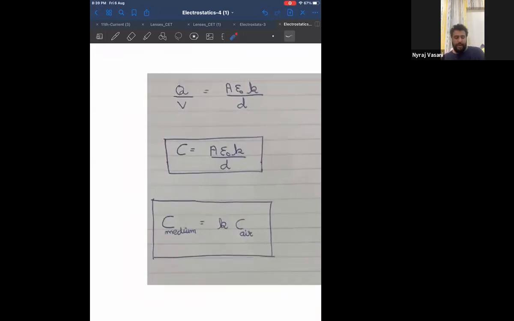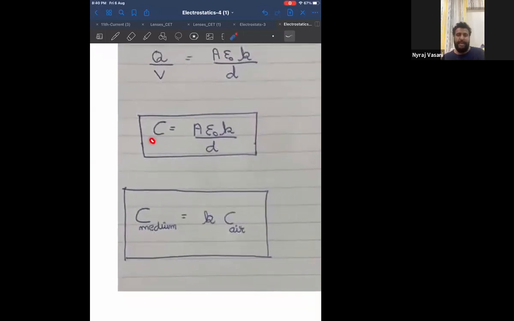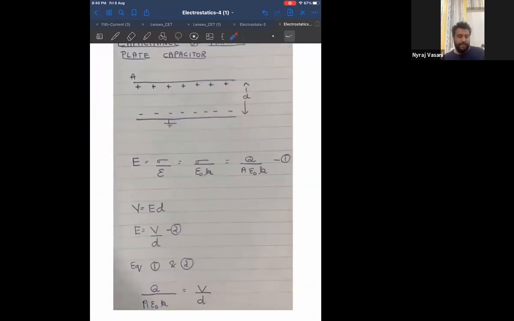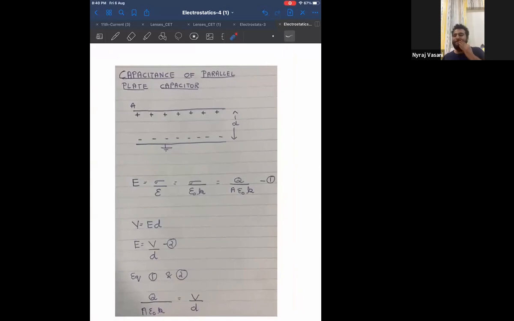Therefore, you have to write the side heading: capacitance of a parallel plate capacitor.